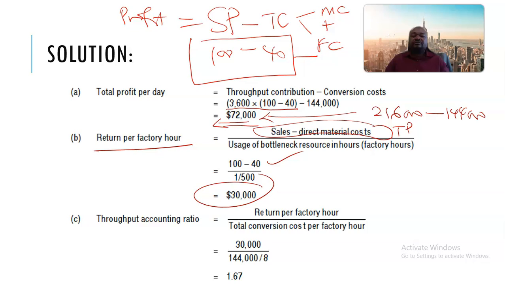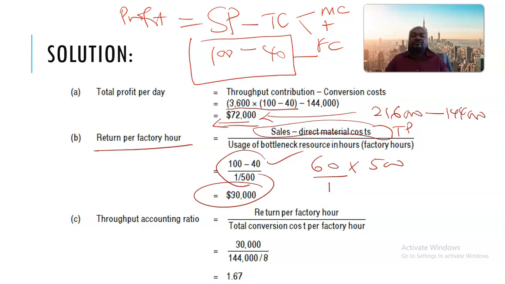All right, and then you can as well go pedantic and say, since 100 minus 40 is 60, you can then say straight away multiply by 500, because you know in your mind that it's 60 over 1/500.